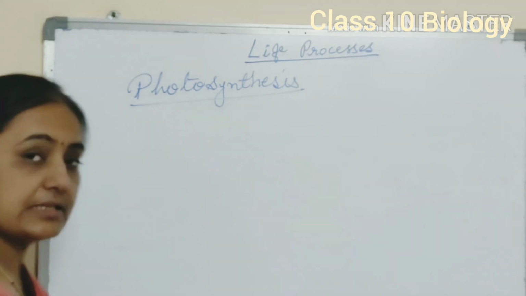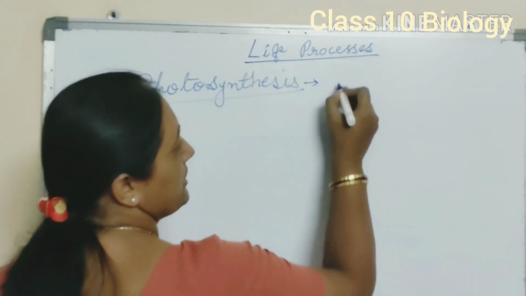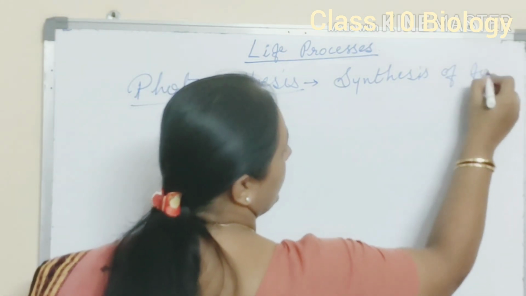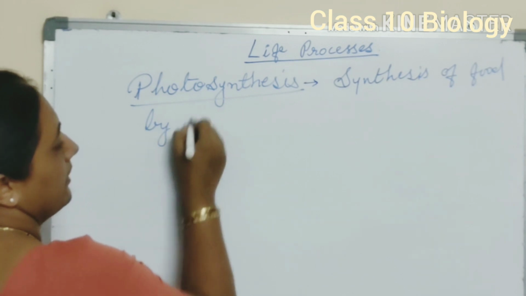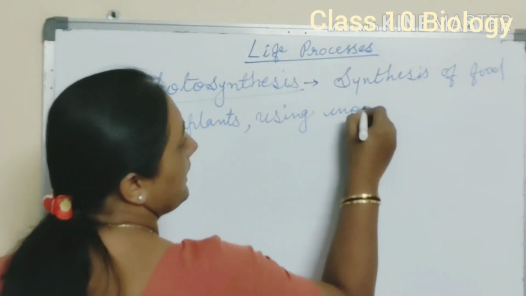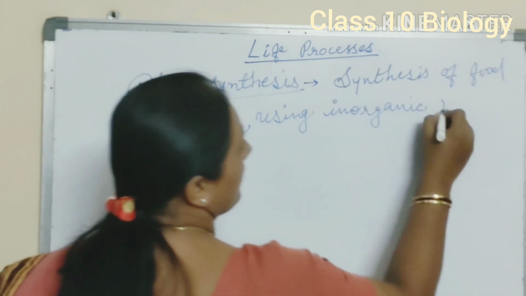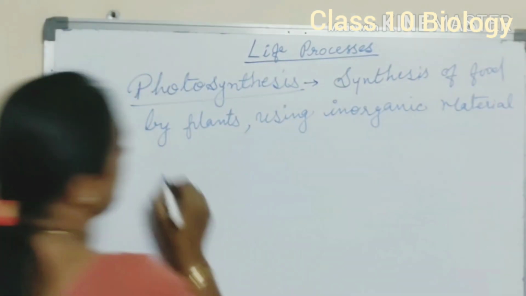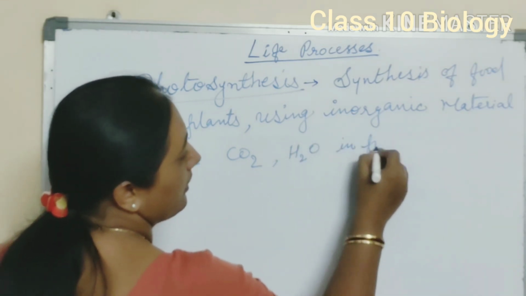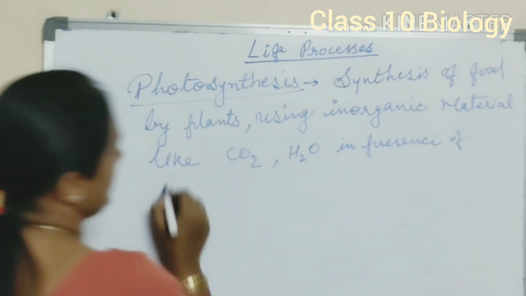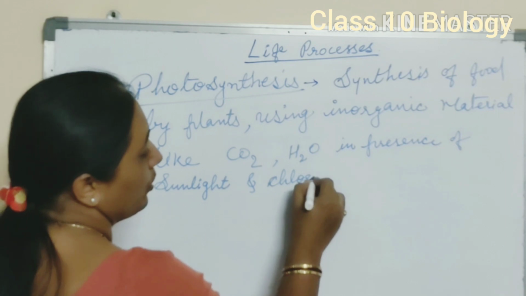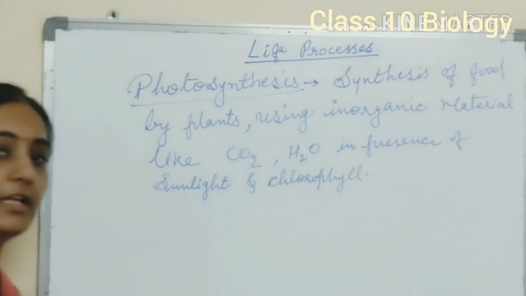Now, how this photosynthesis takes place? Here we can say process of photosynthesis means synthesis of food by plants using inorganic material like carbon dioxide and water in presence of sunlight, that is very important term, and pigment chlorophyll. This is called as photosynthesis.